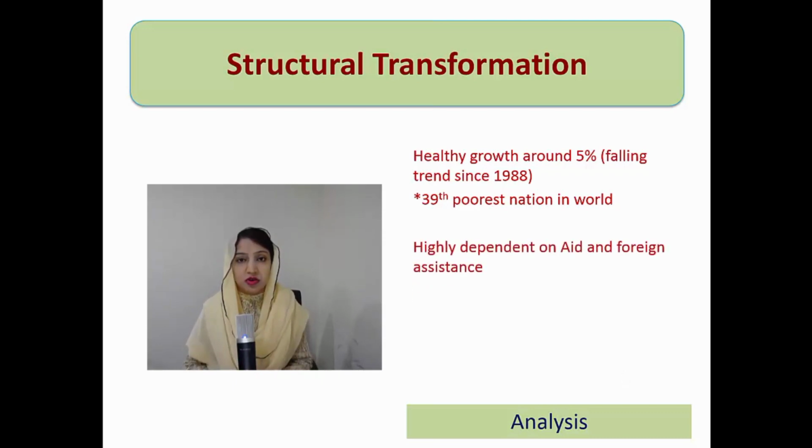The second important fact about Pakistan's economy in these 70 years is that Pakistan remains highly dependent on aid and foreign assistance. That is the reason, even after 7 decades of political independence, foreign countries and multinational institutions play a very dominant role in the economic and political affairs of the country. That needs to be taken seriously.